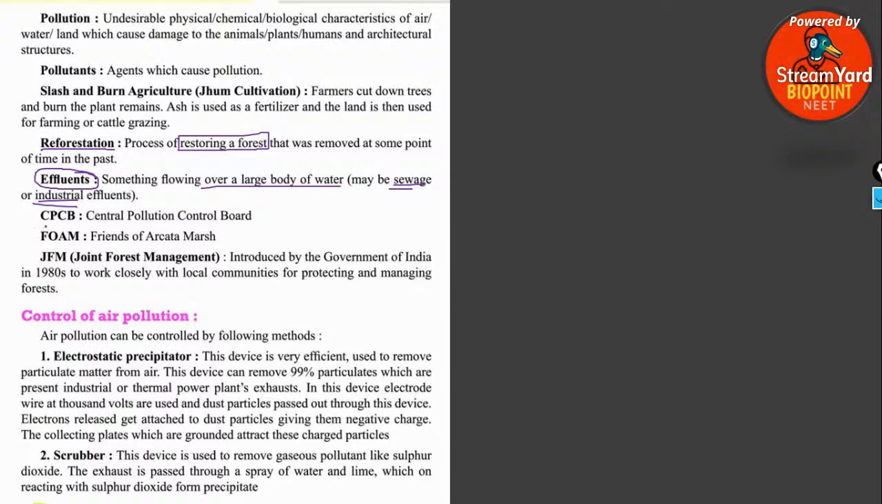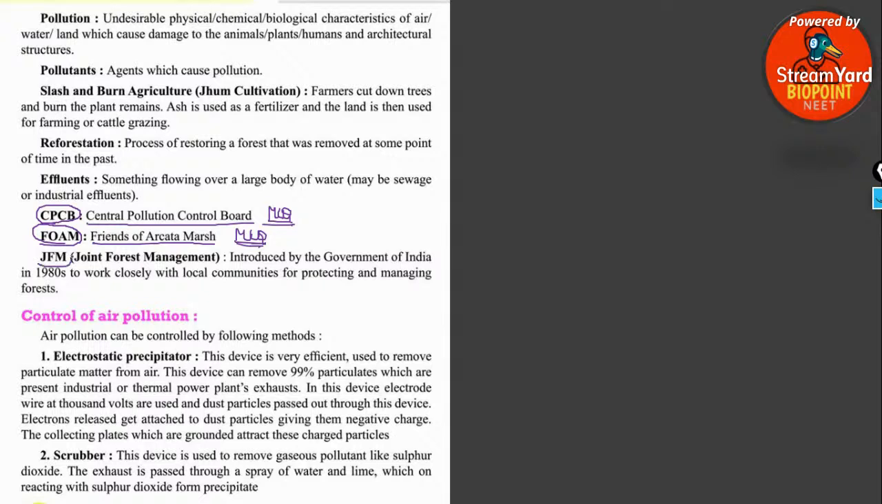The last are some of the full forms, that is abbreviations, which you have to study, which are repeatedly asked in previous year MCQ questions. For example, the first one, CPCB, very very important, frequently repeated: Central Pollution Control Board, an MCQ question in past NEET exams. Next, FOAM, Friends of Ekarta Marsh, which we will be discussing, an MCQ question.